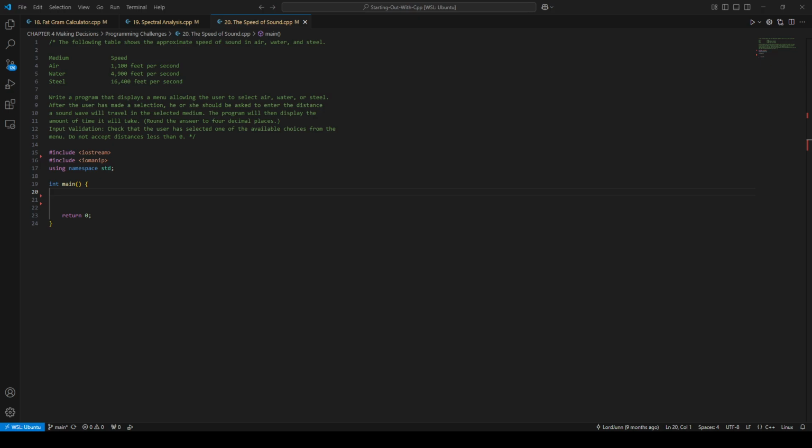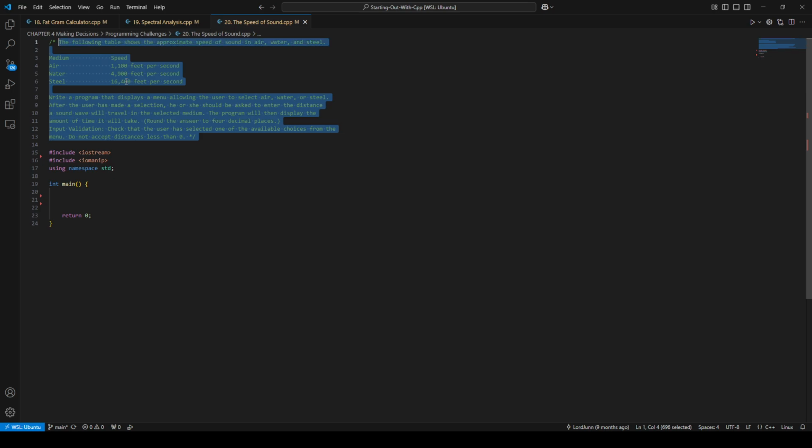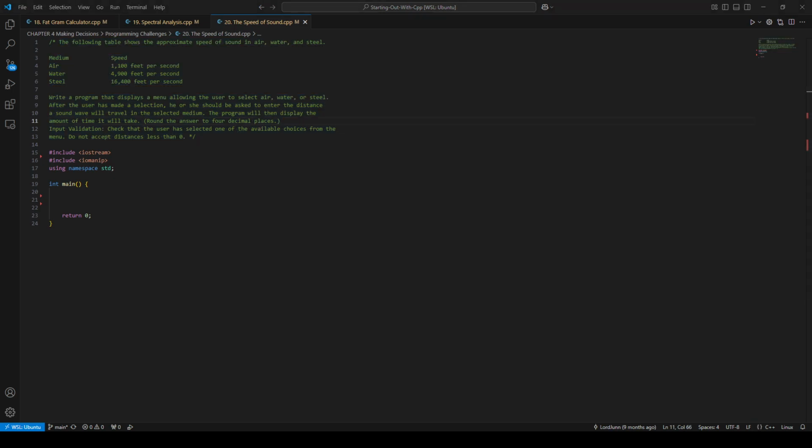Today we'll be doing Gaddis C++, Chapter 4, Programming Challenge 20, the speed of sound. Here we just need 3 if-elses in the switch cases, and of course input validation, to check the speed of sound in 3 different mediums.